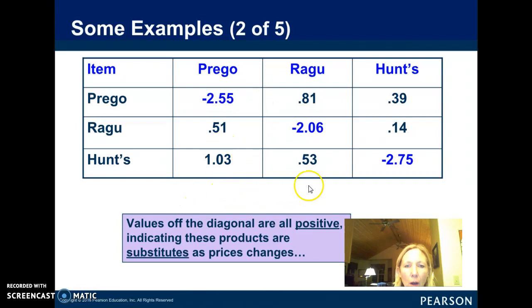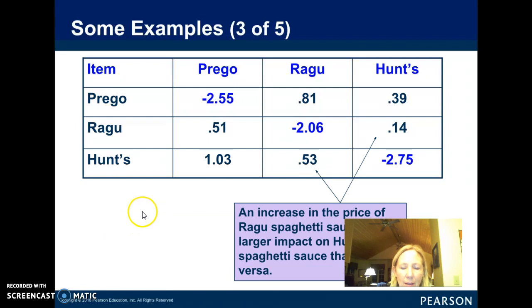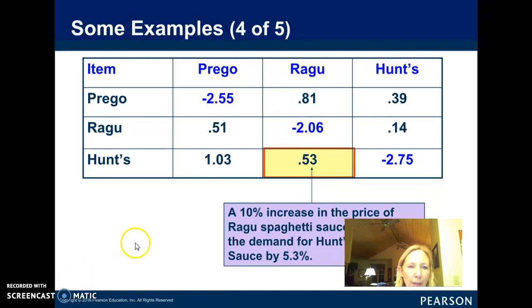Okay, so all these values are positive, 0.1, 1.03, 0.81, 39.14. Those are all positive numbers. Remember we said a positive number means that they're substitutes. So obviously Prego, Ragu, and Hunt's are all substitutes for each other. So you can figure out which one is the best substitute and which one is not as good of a substitute. So an increase in the price of Ragu spaghetti sauce has a larger impact on the demand for Hunt's rather than vice versa. I don't know if that's very practical.